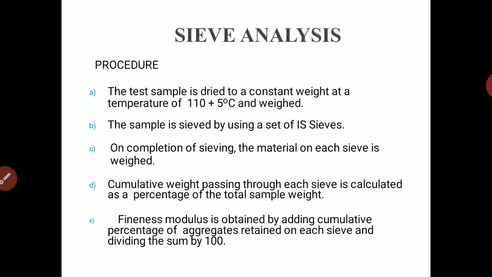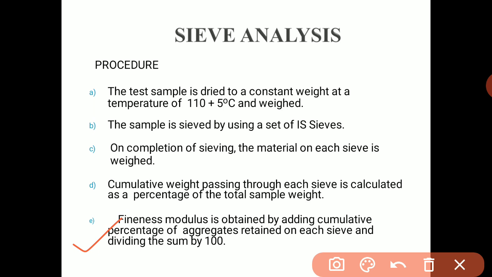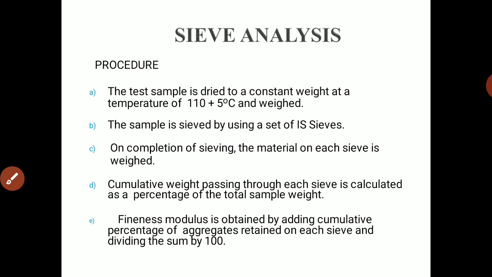We find the fineness modulus by adding the cumulative percentage of aggregate retained on each sieve and then dividing the sum by 100. We'll get the fineness modulus like 3.2 or 2.6. So this is the experiment for fineness modulus.